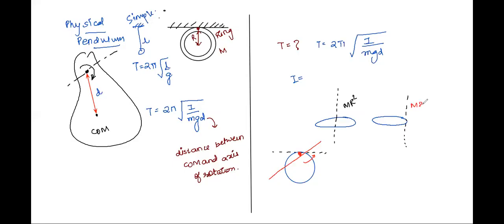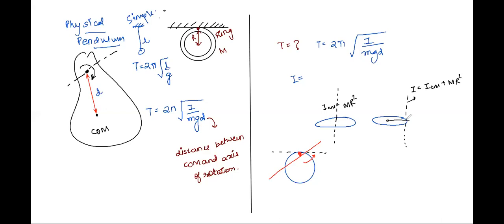So mr square. Yes, sir. ICM plus mr square, correct? So what is ICM? Already mr square. Plus mr square will give you 2 mr square. Excellent. So this will be the moment of inertia by the parallel axis theorem about this axis: ICM plus mr square, right?